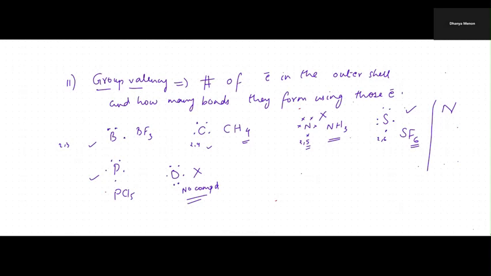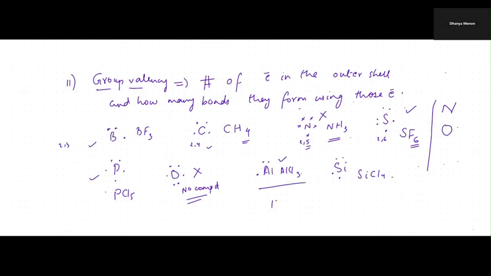Then I have aluminium. Aluminium has 3 outer electrons, and it uses all the electrons to form bonds, AlCl3, aluminium chloride. So aluminium is also matching. Then I have silicon. Silicon has 4 electrons in the outermost shell. Silicon uses all the electrons to form the bonds. So here nitrogen and oxygen are not matching. There is one more element left, fluorine.